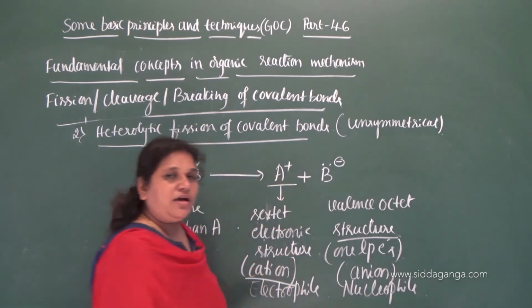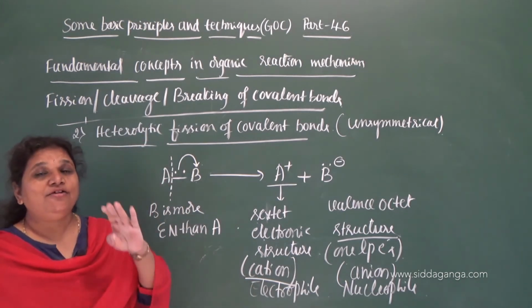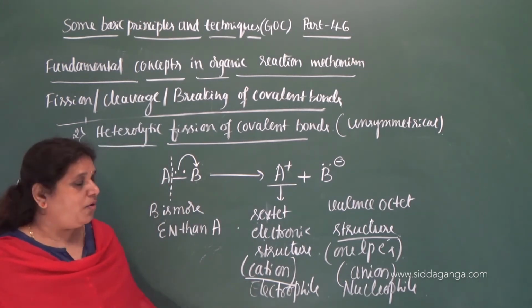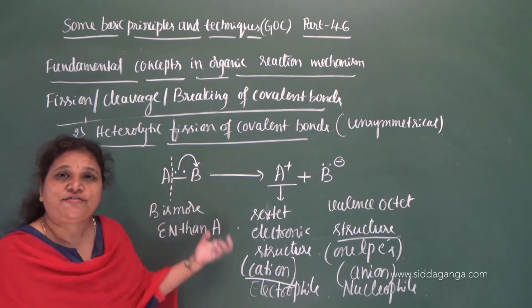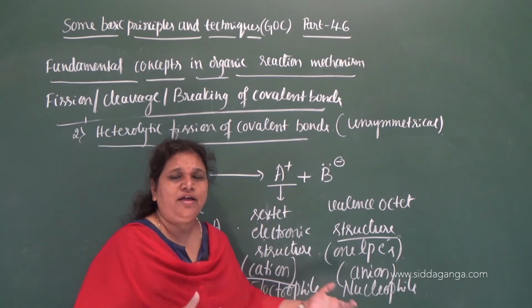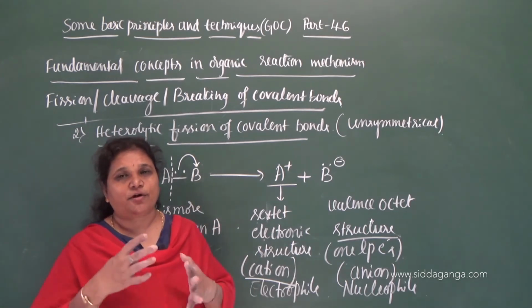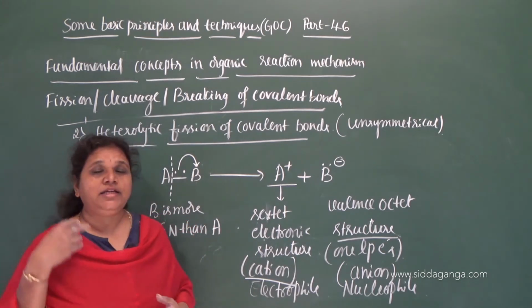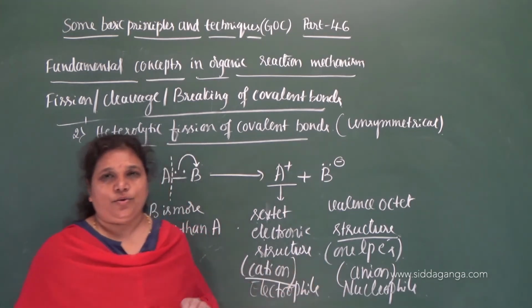Nucleophile. Now, what are the intermediates formed after homolytic fission? Free radicals. Now, what are the intermediates which are obtained after heterolytic fission of covalent bonds? They are nothing but electrophile and a nucleophile. Heterolytic fission of covalent bonds: the intermediates formed are nothing but electrophile and nucleophile.